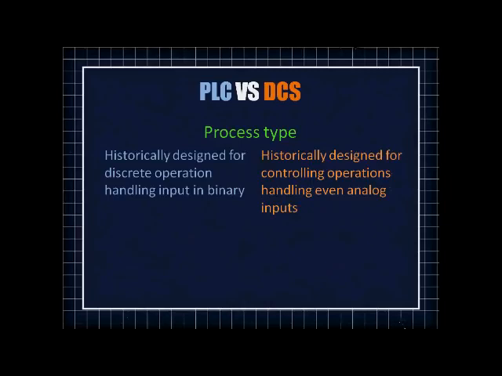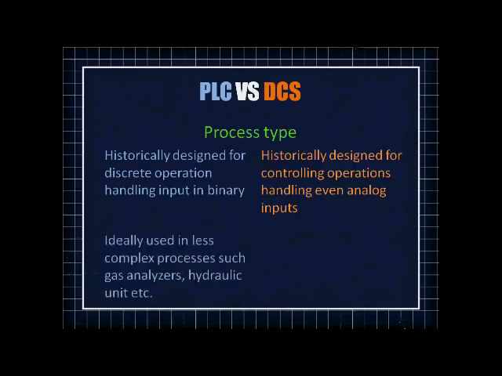It was involved even from its initial stage in controlling PID controllers and different analog kinds of signals. So basically in terms of process type, PLC was meant to control simple processes like paper and pulp industry, hydraulic units, small units, while the DCS was designed to control complex kinds of processes like oil industry, steel industry, etc.